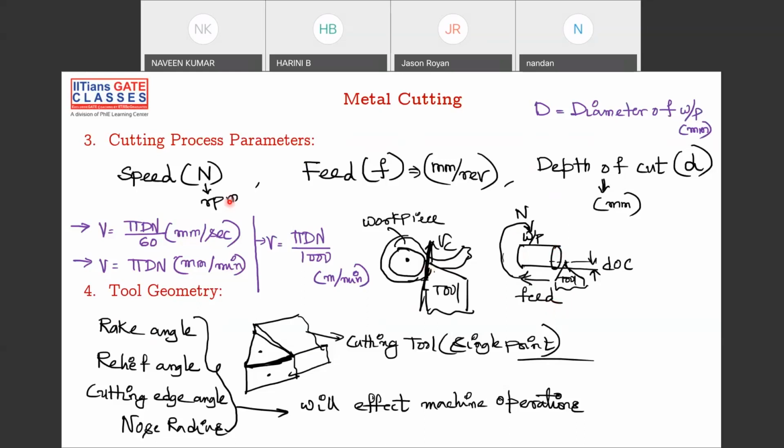So these are the three important cutting parameters. Again, I repeat: cutting speed, feed, and depth of cut are the important cutting process parameters. Cutting speed is generated by n rpm, feed is given per revolution, and depth of cut is given in mm. And for tool geometry, we have rake angle, relief angle, cutting angle, nose relief. These are the important tool geometries.